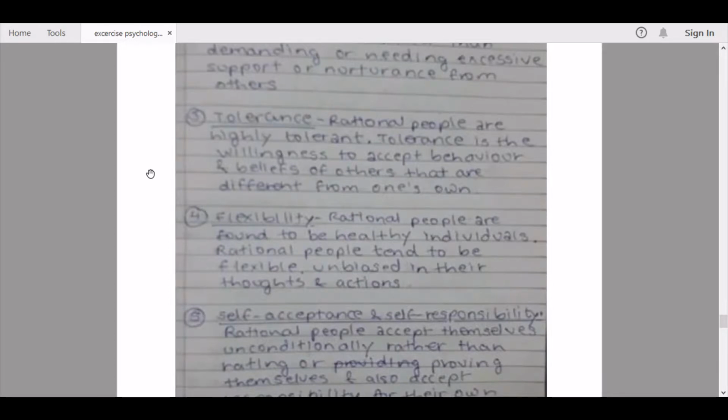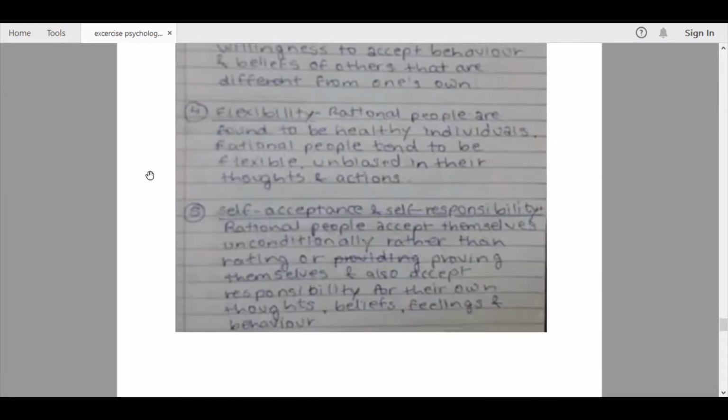Fourth point, flexibility. Rational people are found to be healthy individuals. Rational people tend to be flexible, unbiased in their thoughts and actions. That means that they are not one-sided. Fifth, self-acceptance and self-responsibility. Rational people accept themselves unconditionally rather than rating or proving themselves, and also accept responsibility for their own thoughts, beliefs, feelings and behavior.